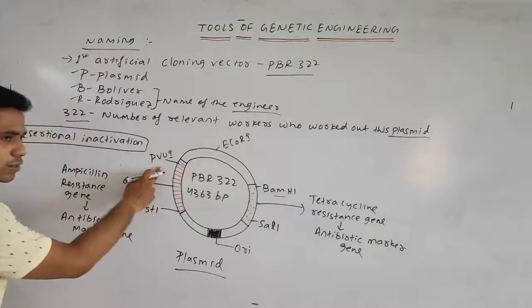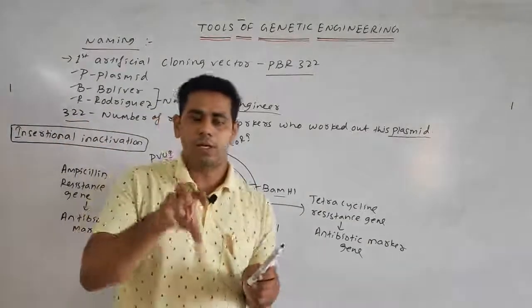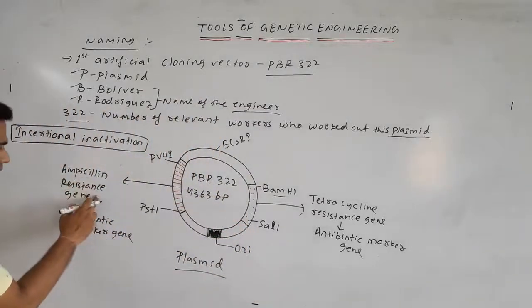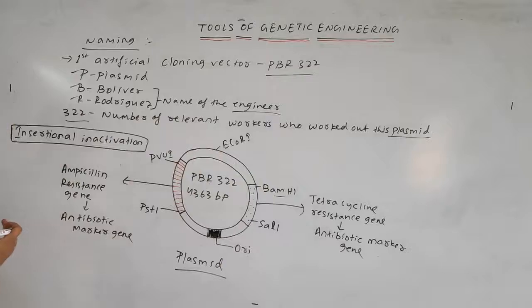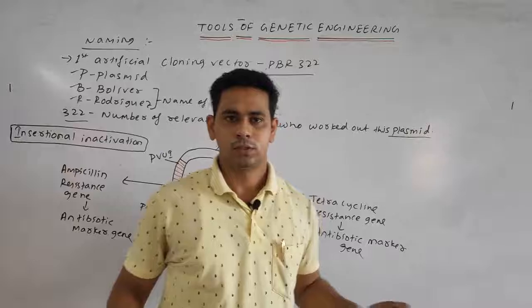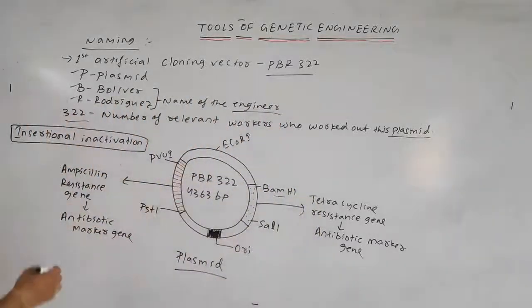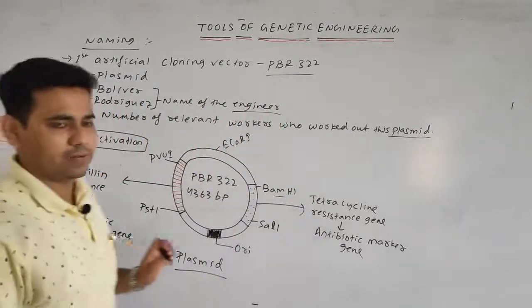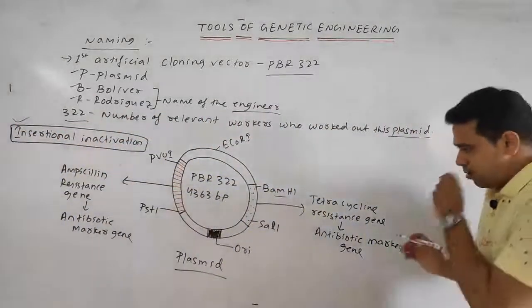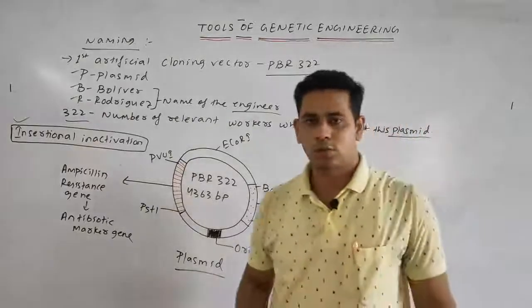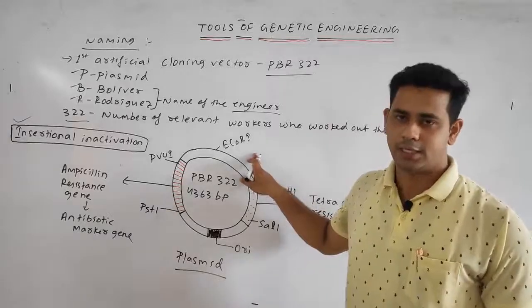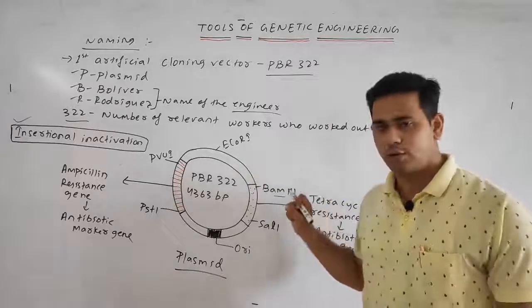Similarly, if PvuI removes a particular nucleotide sequence, then the gene present there, such as the ampicillin resistance gene, will also be removed. Then will it be resistant to ampicillin? No. So that is nothing but insertional inactivation. Insertional inactivation means the resistance is lost with the help of the various restriction endonuclease sites when they remove a particular nucleotide sequence.